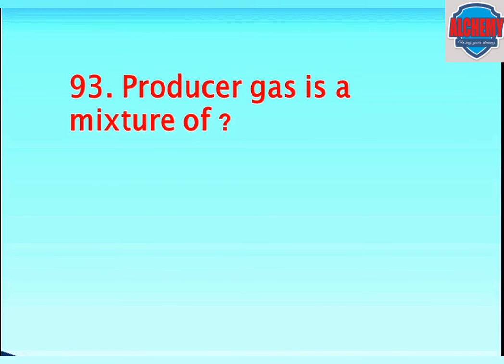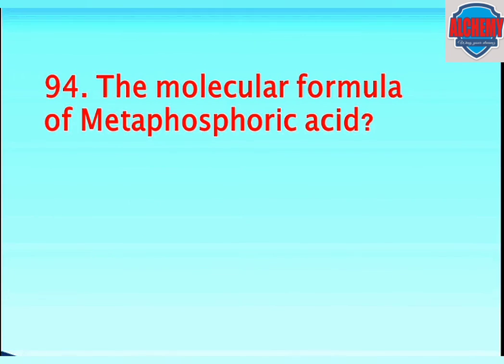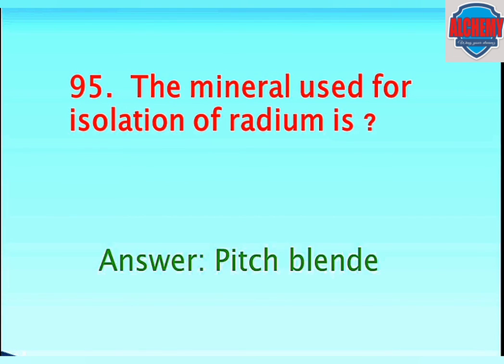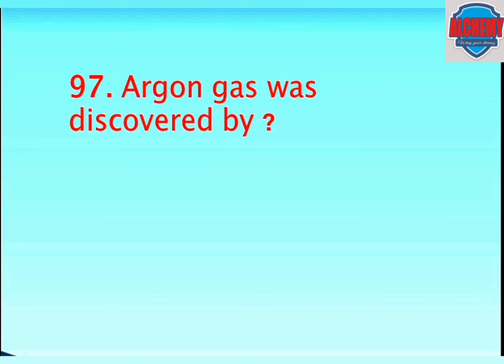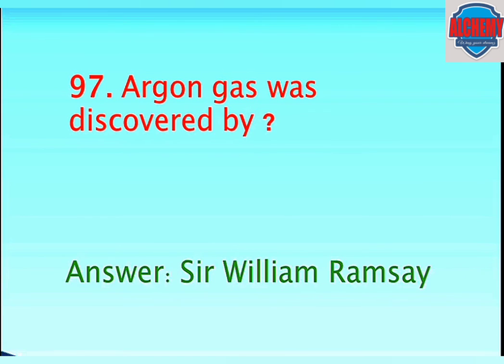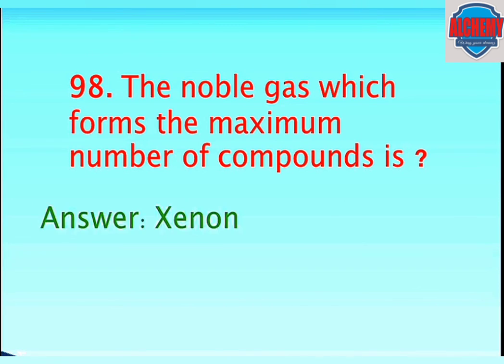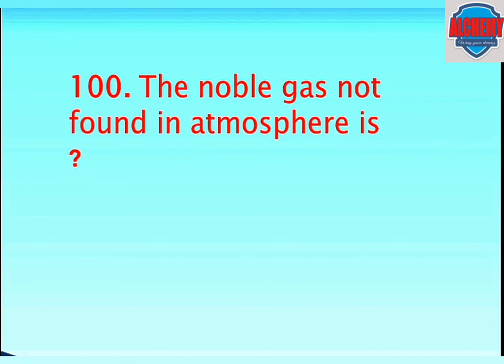Producer gas is a mixture of carbon monoxide, hydrogen, carbon dioxide and nitrogen. The molecular formula of metaphosphoric acid is HPO3. Mineral used for isolation of radium is pitchblende. The valency of inert gas is 0. Argon gas was discovered by Sir William Ramsay. The noble gas which forms maximum number of compounds is xenon. Nuclear fusion process produces helium. Noble gas not found in atmosphere is radon.